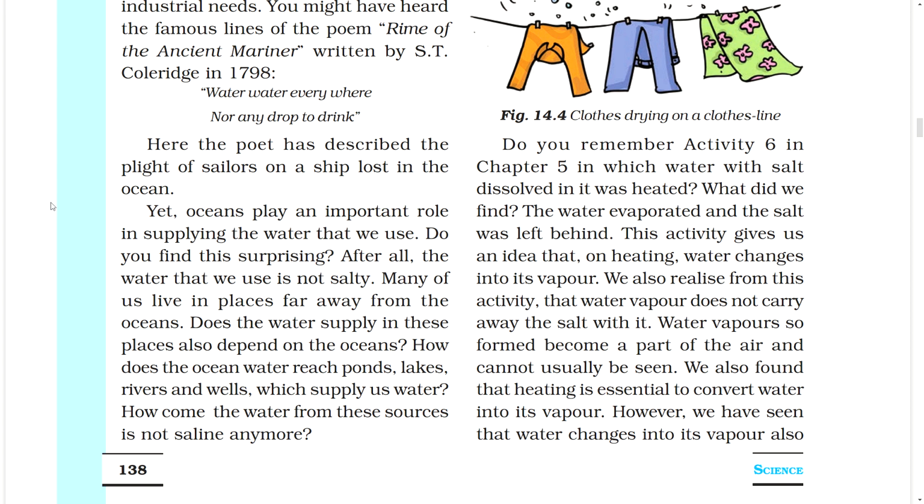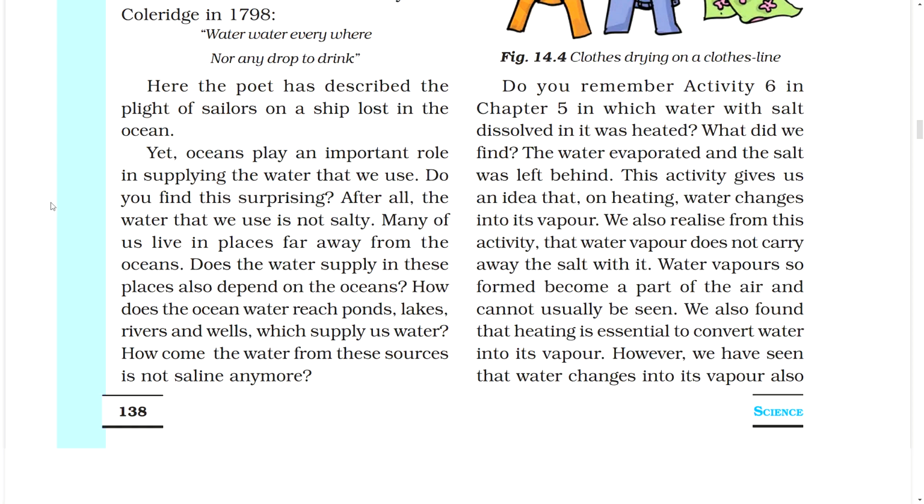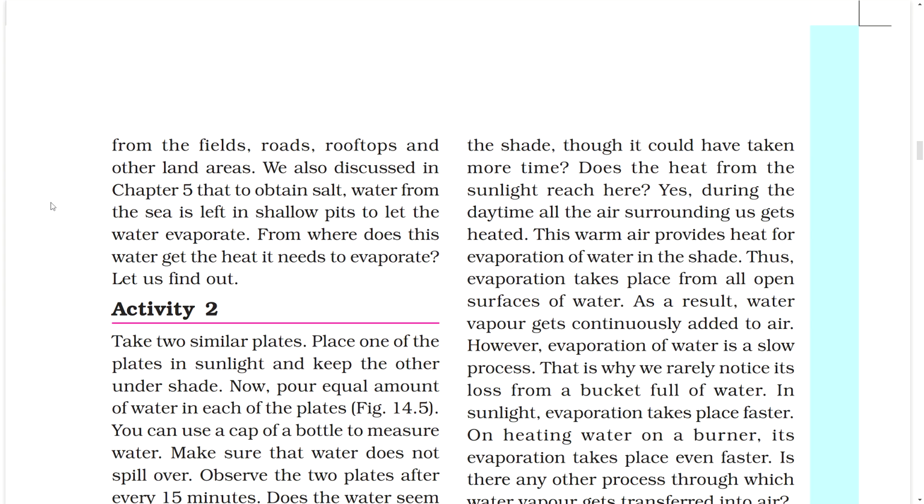However, we have seen that water changes into its vapor also from the fields, roads, rooftops, and other land areas. We also discussed in Chapter 5 that to obtain salt, water from the sea is left in shallow pits to let the water evaporate. From where does this water get the heat it needs to evaporate? Let us find out.